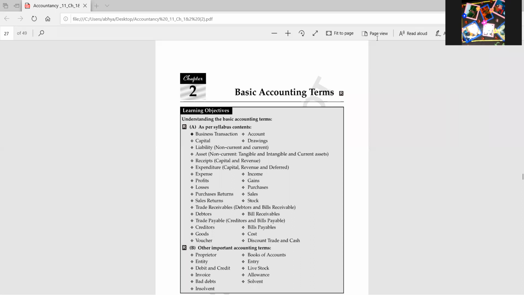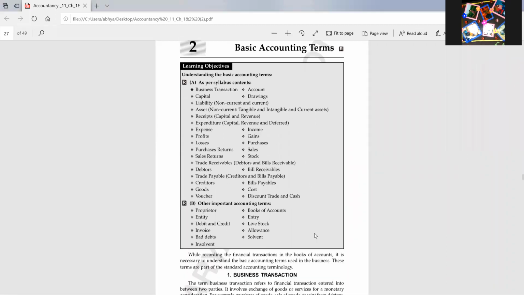Today, 11th class accountancy. Today, we will be doing a recapitulation class of chapter 2, basic accounting terms. So, my dear students, in this chapter, we have done many terms. I will be explaining in short all the terms so that you can recall all the terms.